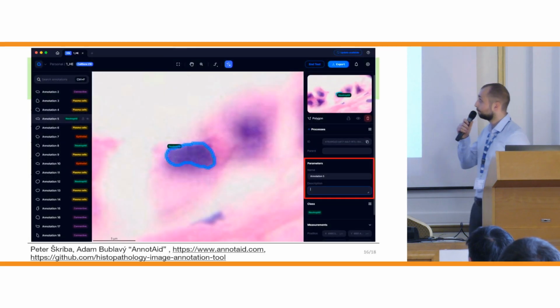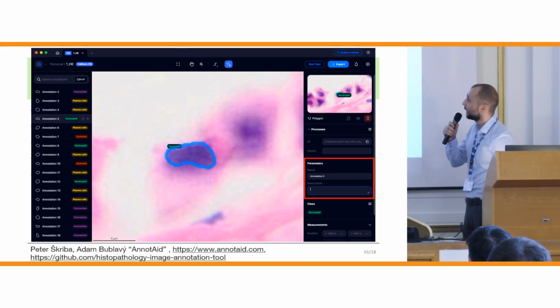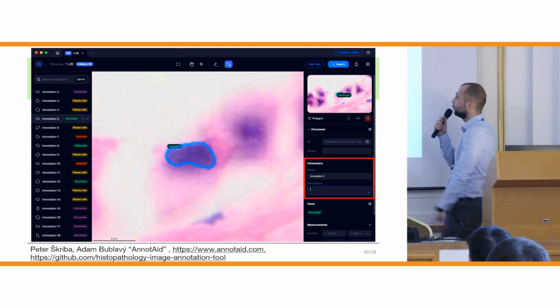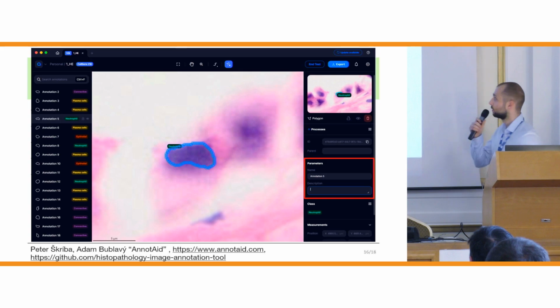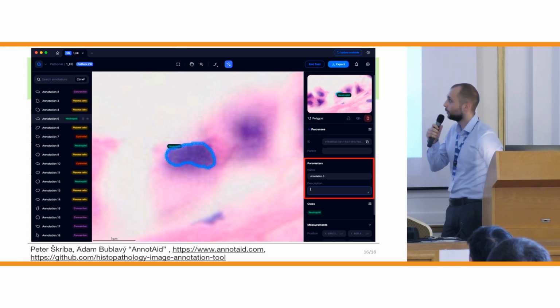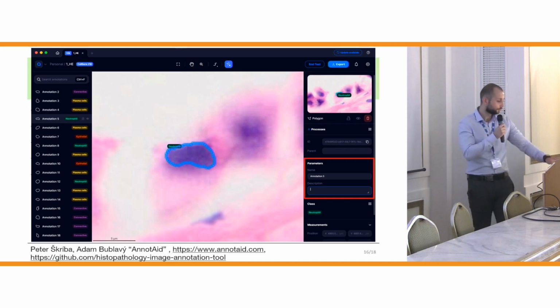It can be seen here that we can select a cell, and a pathologist or domain expert will note some description about this cell. Then after that, we will process these descriptions, and we can extract important new features of the cells.